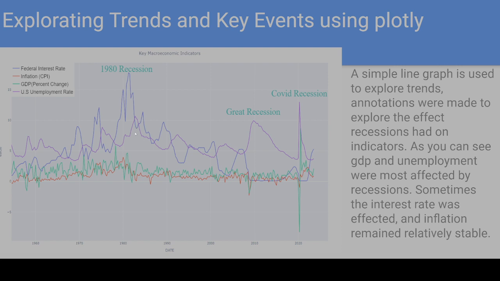But what almost always is the case is that GDP drops below zero, and unemployment rate goes above 10% or very close to 10% in a lot of these cases, and that's because a lot of outside economic forces can affect macroeconomic metrics. As you'll see in the later slides, you'll see some of the correlations and some of the frequencies that exist within the data.